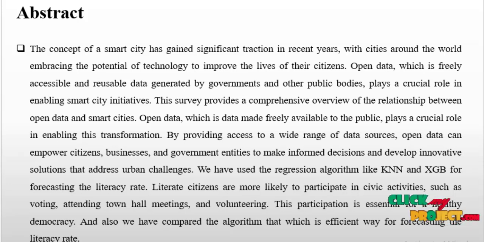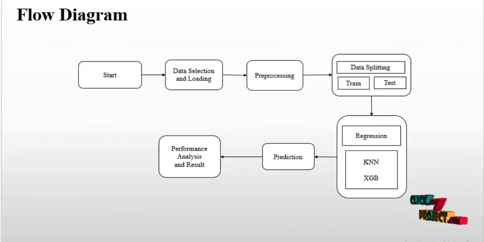Literate citizens are more likely to participate in civic activities such as voting, attending town hall meetings, and volunteering. This participation is essential for a healthy democracy. Also, we have compared the algorithms to find which is the more efficient way for forecasting the literacy rate. This is the flow of our project.